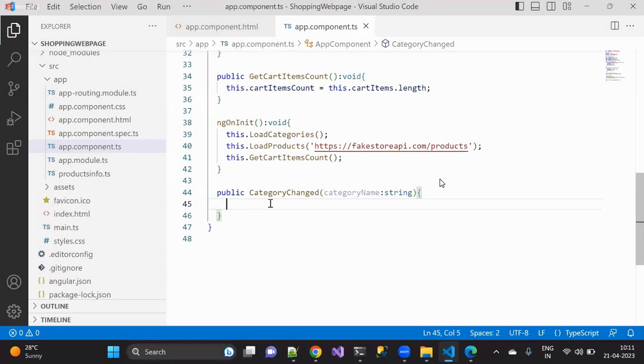First, let me complete them so that it will be easy. Now, what I want to do is, whenever the user changes the category, by passing the category name, I want to return only those items. That is my requirement. I want to load only those particular items. So how can I do that? Let's say, one second, guys, please.